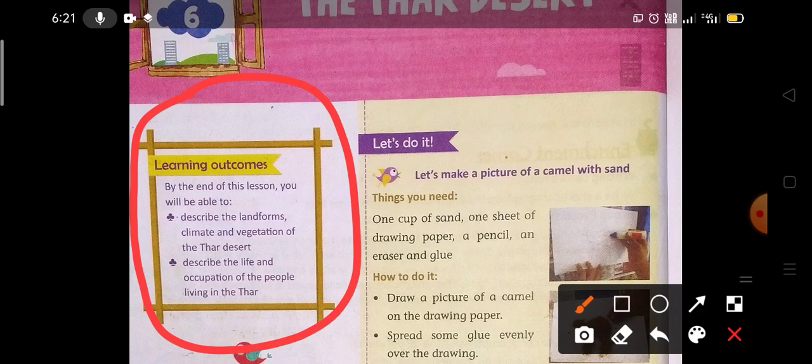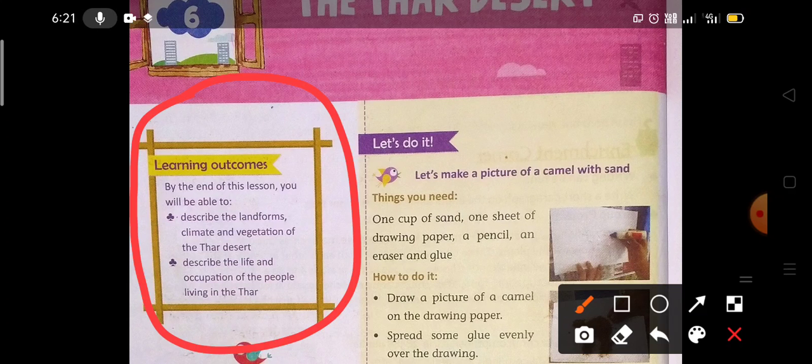The first one is about what the landforms in the Thar Desert are, what the climate of the Thar Desert is, and what type of vegetation is there in the Thar Desert. The second point is what the life and occupation of the people who are living in the Thar is.